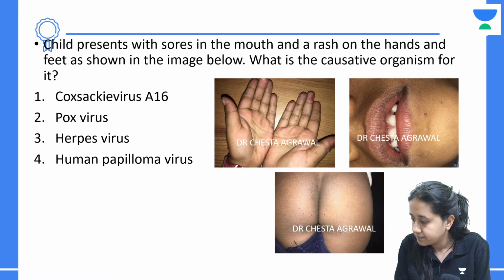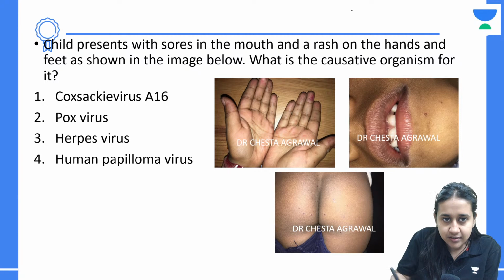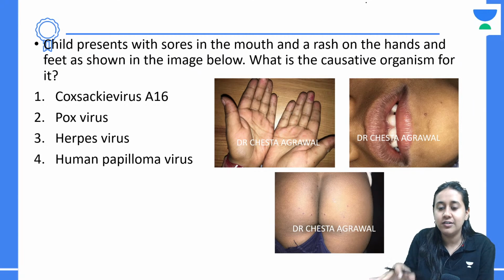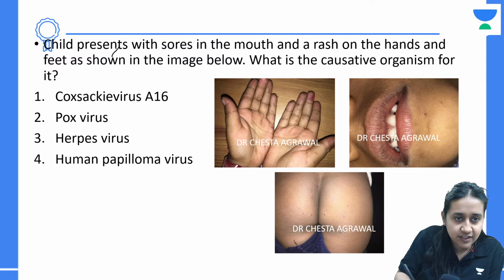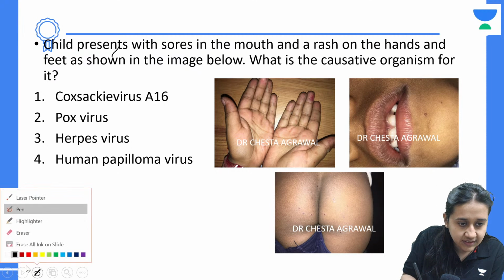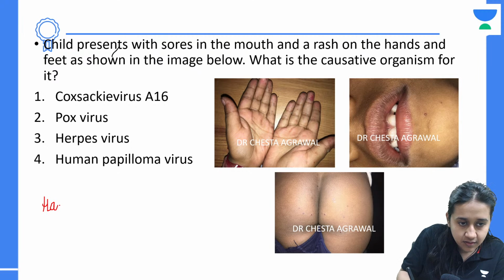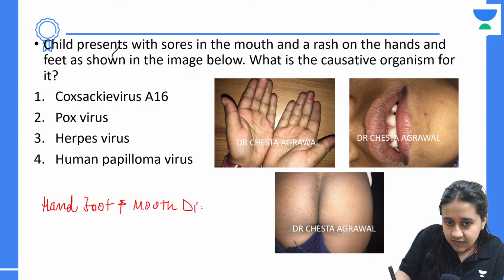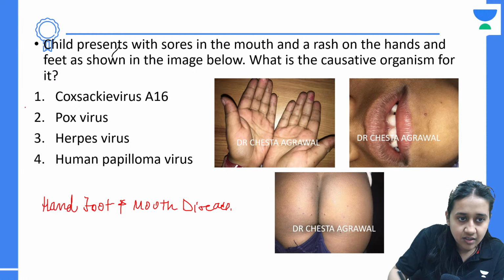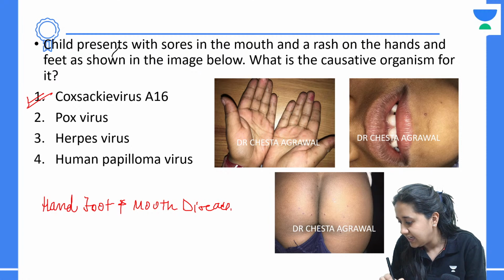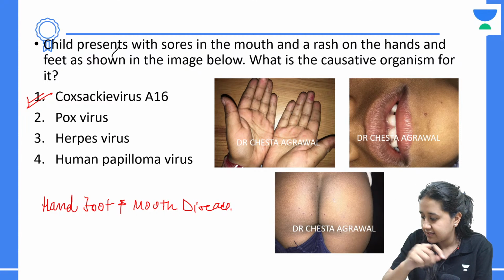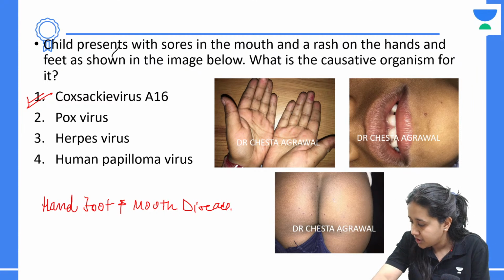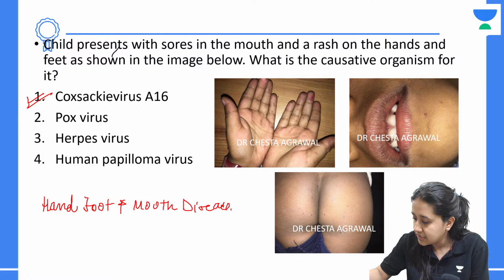Anyone? Very nice. Now here the lesions are mainly on hand, foot, buttock, and mouth. So this is a case of hand, foot, and mouth disease. And in this hand, foot, and mouth disease, what is the causative agent? Coxsackie A16. Very nice. Coxsackie A16.